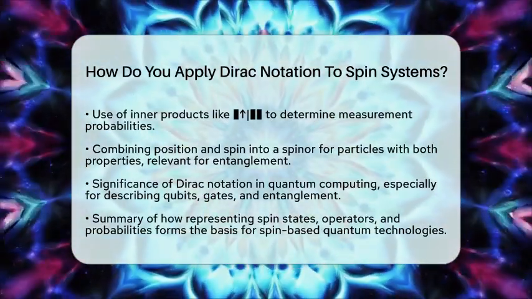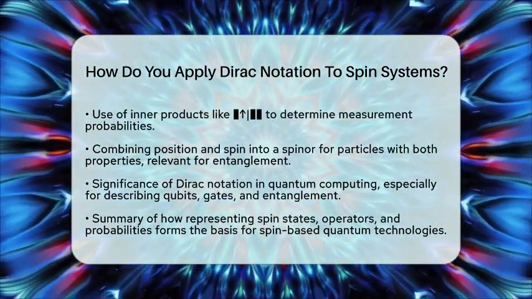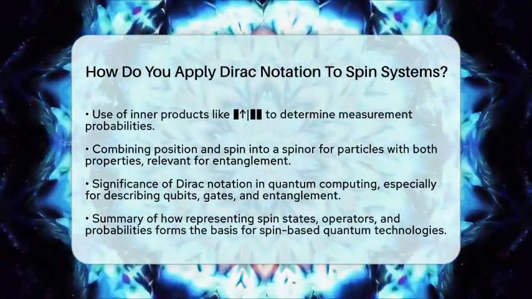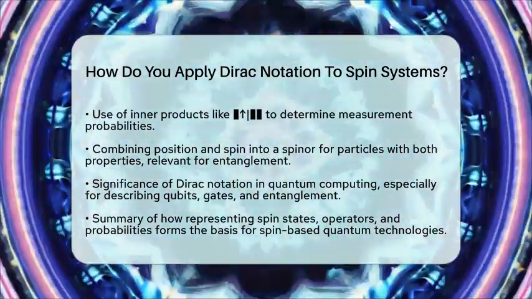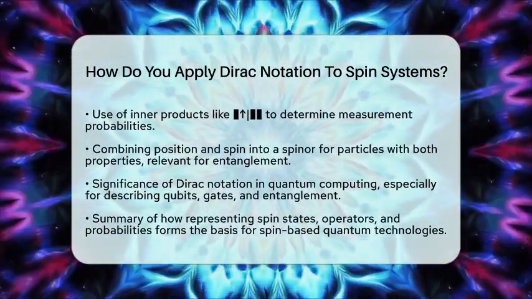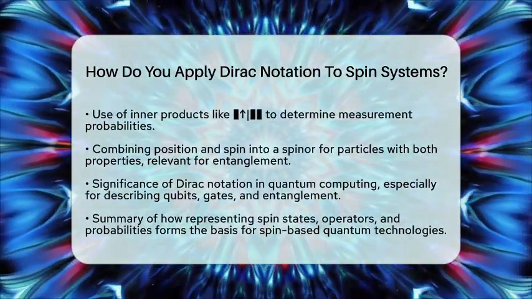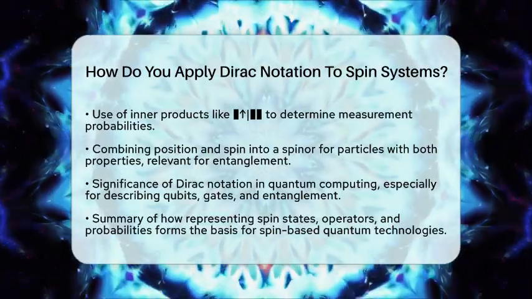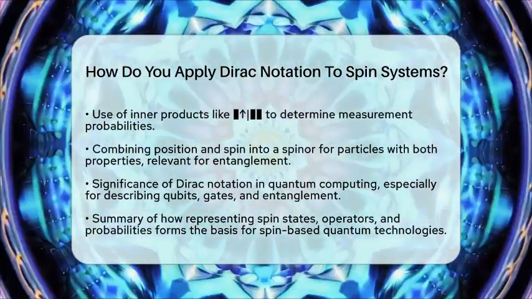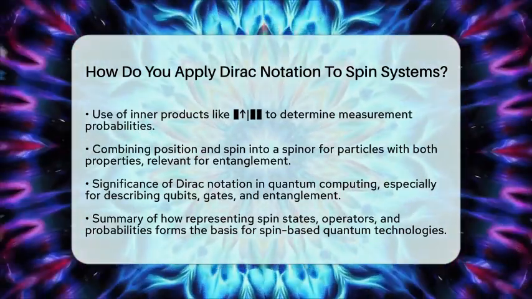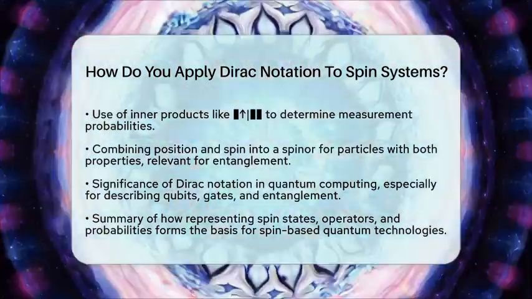Using Dirac notation for spin systems is vital in quantum computing. Qubits are often just spins of electrons or nuclei. This notation makes it easier to describe quantum gates, measurements, and entanglement. It simplifies calculations and helps us understand how spins behave in devices like quantum sensors or magnetic resonance machines.